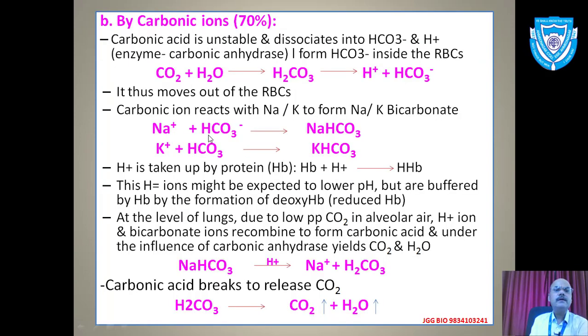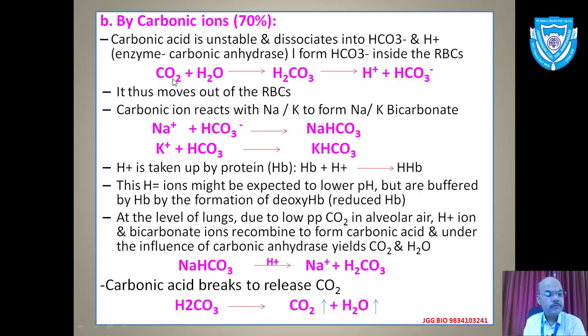Next, the second way is the one which is carried in the form of bicarbonate ion. 70% of the transport of carbon dioxide, an equation that we need to remember, will be in the form of carbonic acid, which is unstable and dissociates into bicarbonate ion, HCO3 minus, and H plus, hydrogen ion. The enzyme required here, remember, important enzyme, carbonic anhydrase, is the one which will form these ions inside the RBC. Actually, this enzyme is present in RBC, so that will be carried with the help of RBC.